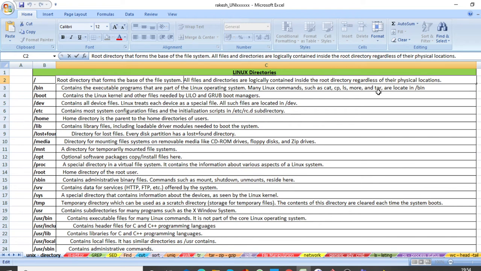Then you can see tar is written here. Tar is for creating a tarball. When multiple files are there, we have to combine all these files together and send them, like how the dev team puts the package in the SVN server, and from there we take that package in the form of a tar, right?